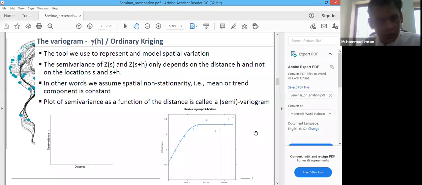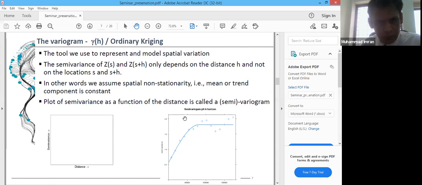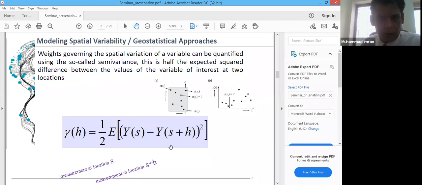Very nice question, very good question, Doctor. Basically, let me first move to the semi-variogram. In the semi-variogram, we have a variable that we are going to model.